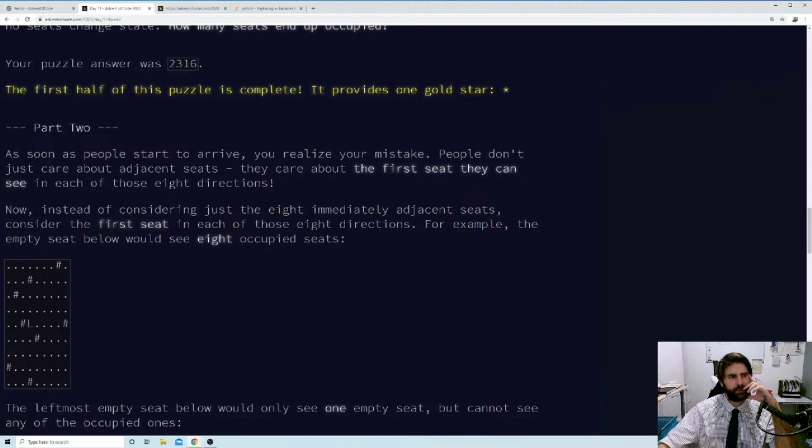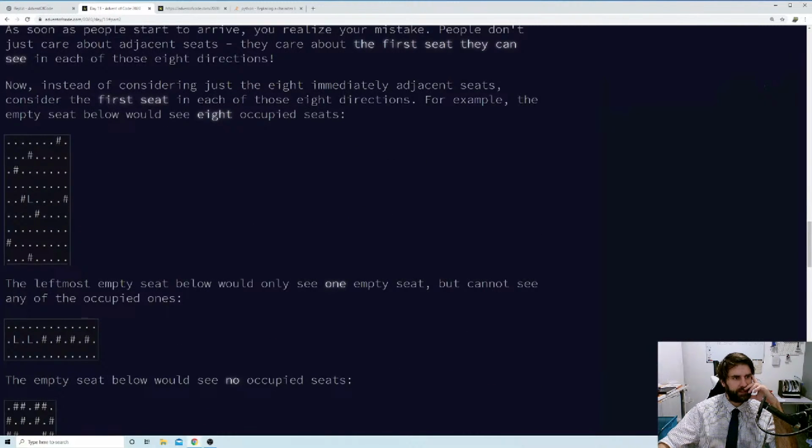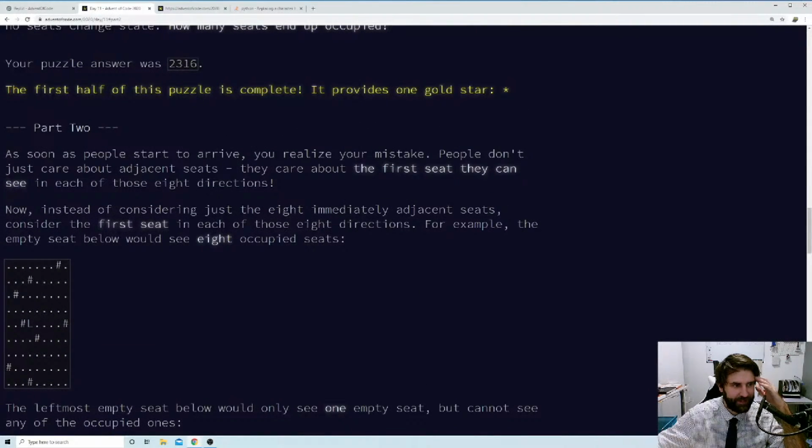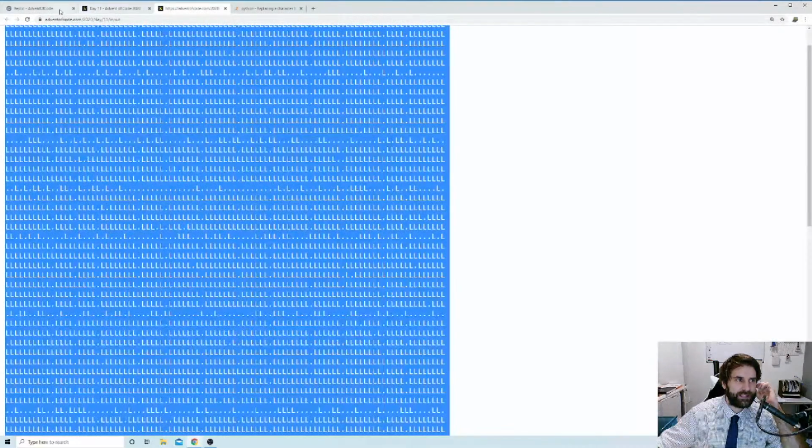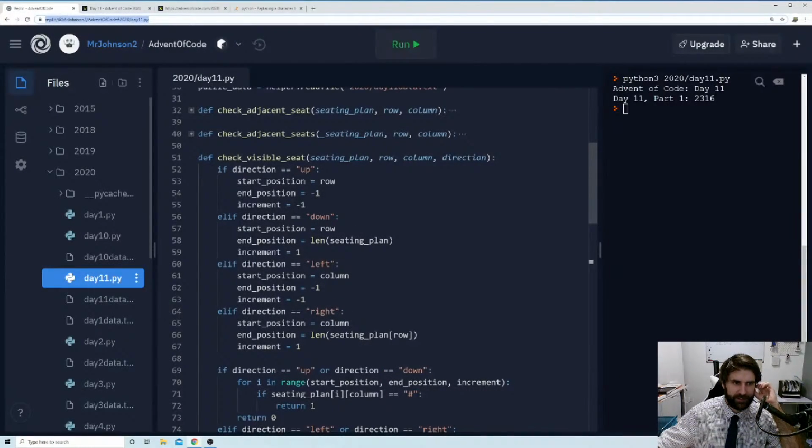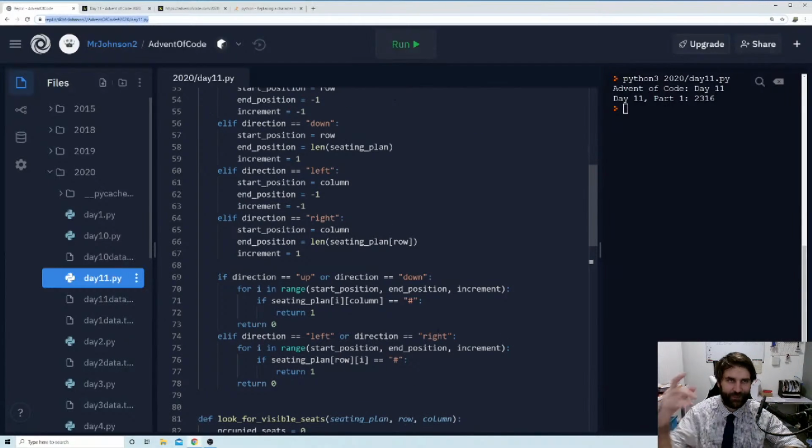Let's just check our example. Here, this L would see 8 occupied seats because it can go diagonally as well. I thought it said they care about the first seat they can see in each of those 8 directions. Okay, so we also need to be thoughtful about how we're doing diagonal. When we're checking our visible seat, we need up, down, left, right. And then we also need diagonal, where we will be adding the same value to both x and y as we go up.